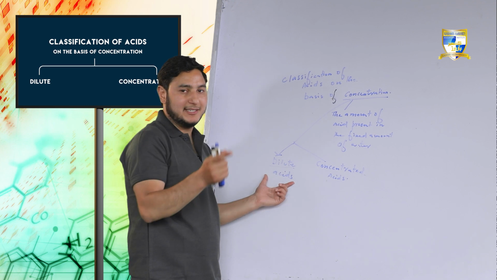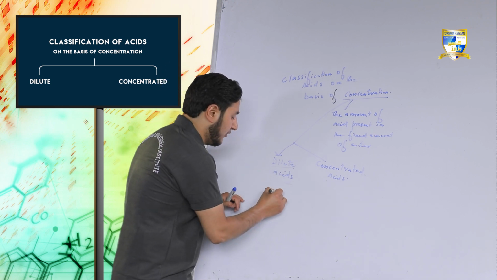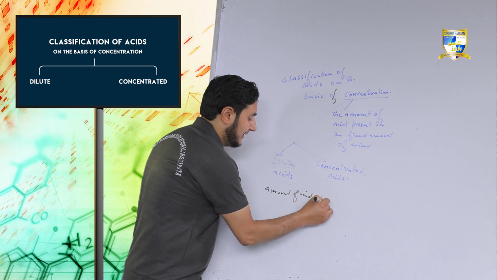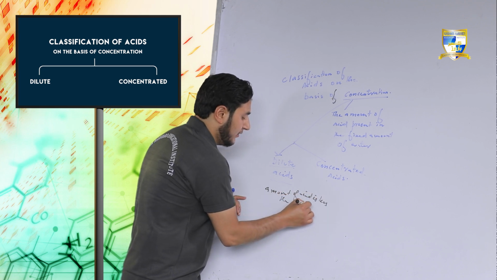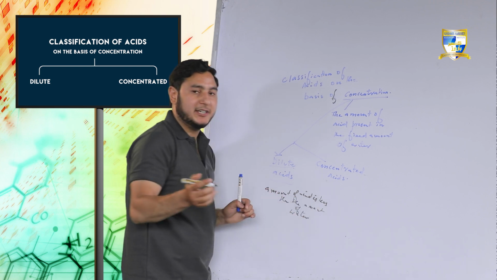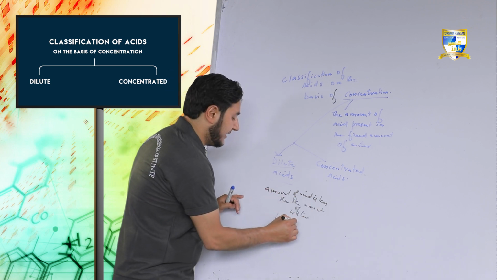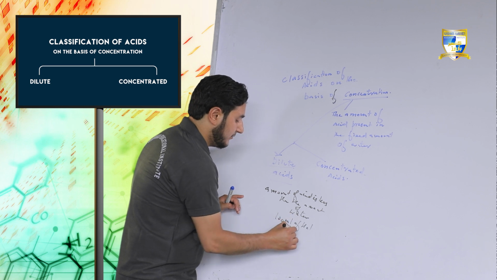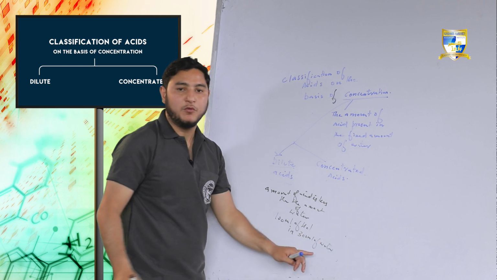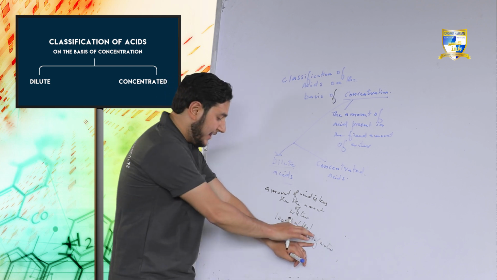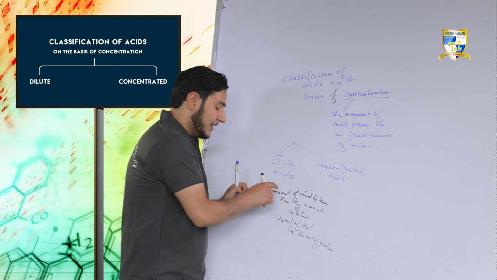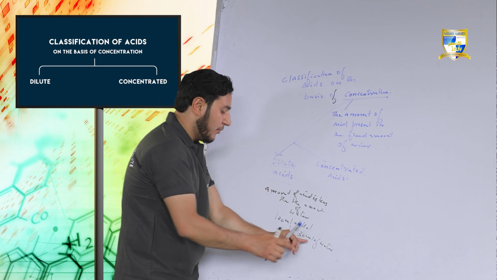Here I am writing, amount of acid is less than the amount of water. Example, 100 ml of HCl in 300 ml of water. Here the amount of water is 300 ml, whereas the amount of HCl is 100 ml, that is, the acid is less than the amount of water.